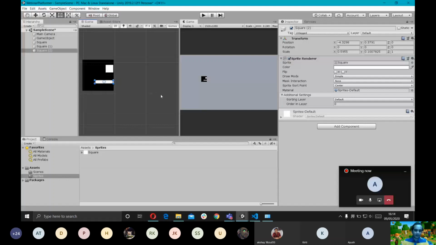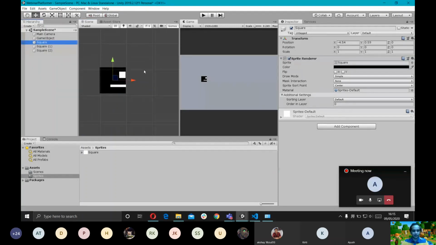So now we have a main player. Now you see, these are three different game objects, right? This is the base of the player, this is the eye of the player, and this is the mouth of the player. But essentially, when we move these objects, they're not going to move together. But we want them to move together. So how do we do that?